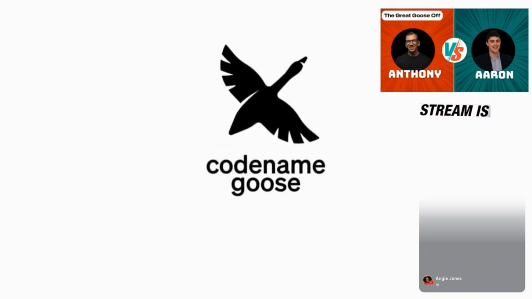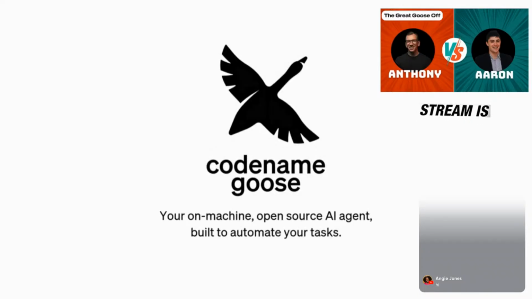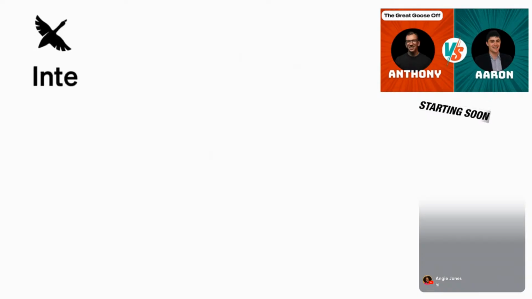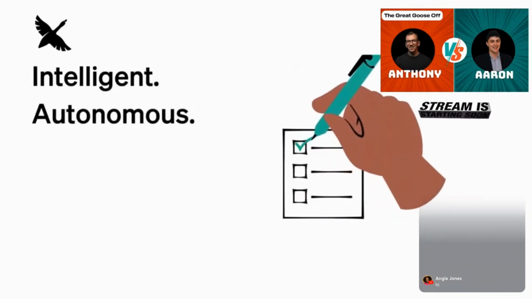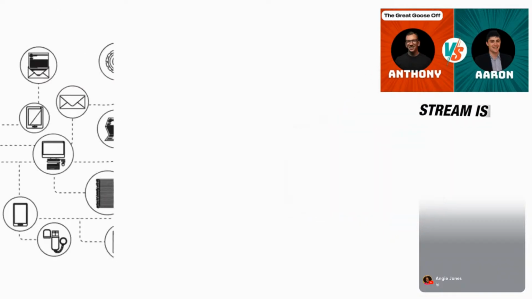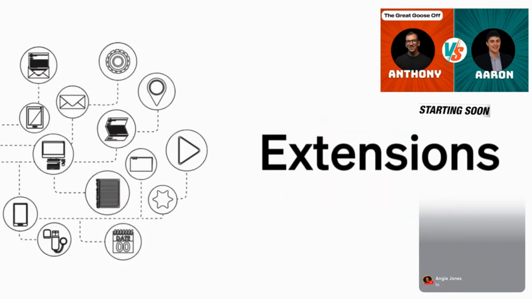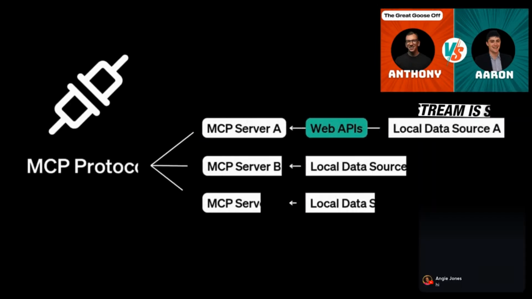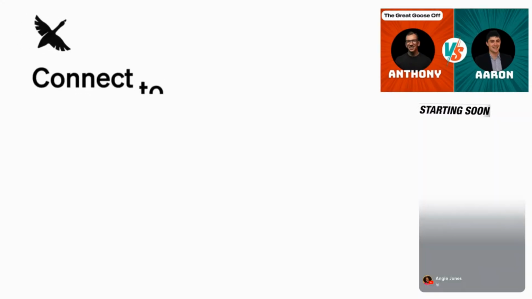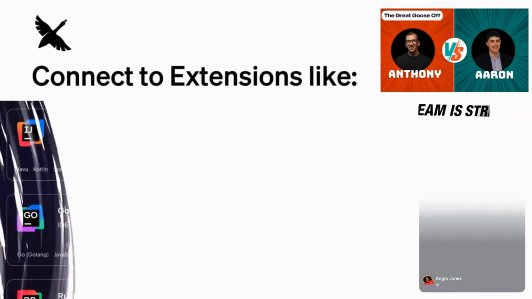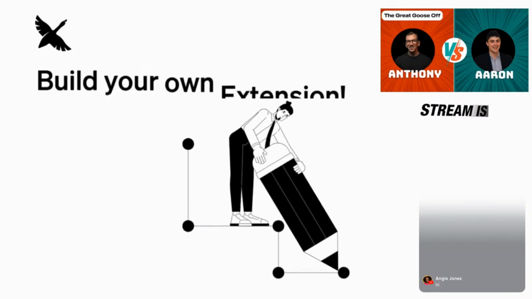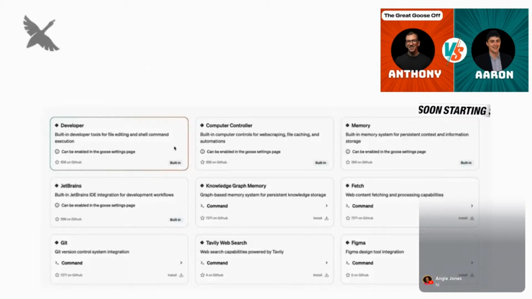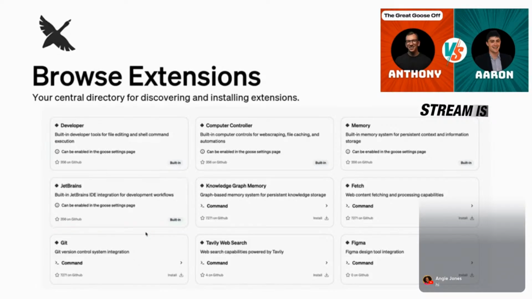Meet Codename Goose, your on-machine open-source AI agent. Built to automate your tasks, Codename Goose is an intelligent and autonomous agent capable of handling complex tasks thanks to its core features. Connect with apps and tools you already use with extensions. Built on the Model Context Protocol, you can connect to extensions like GitHub, integrate JetBrains IDEs, access Google Drive, or build your own custom integrations for Goose. For a curated list of extensions, visit our docs.